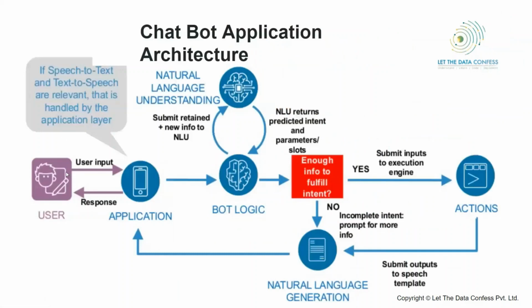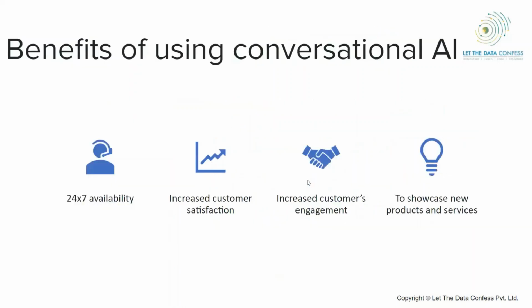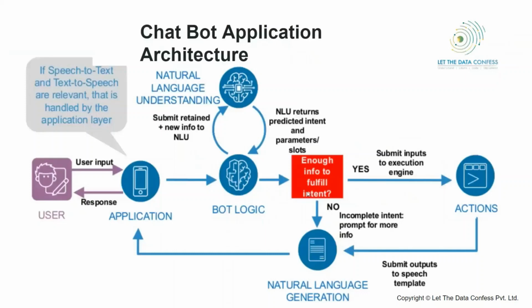If you look, the user input is taken from the application, then you apply the bot logic, which is called natural language understanding. It returns the predicted intent, the parameters, and the slot. I'll discuss what a slot is later. Just understand that it is about the stock market today, for example, and what the intent is, what is being asked. Then if it can be taken ahead, it is passed to your execution engine, or it searches your database or crawls the web and returns the output. Or if not, there is one more possibility: the bot answers, I didn't get your question.